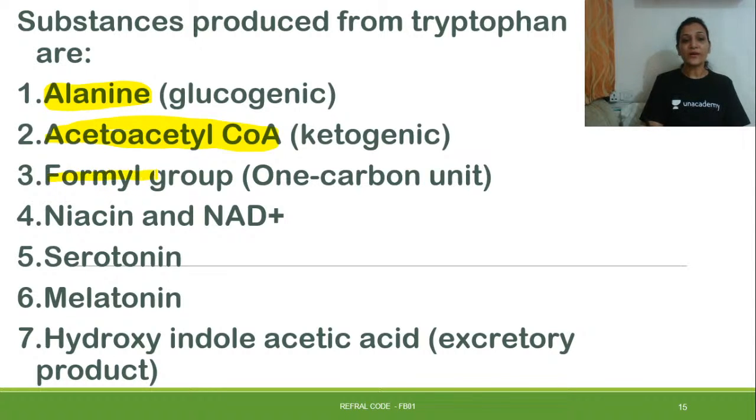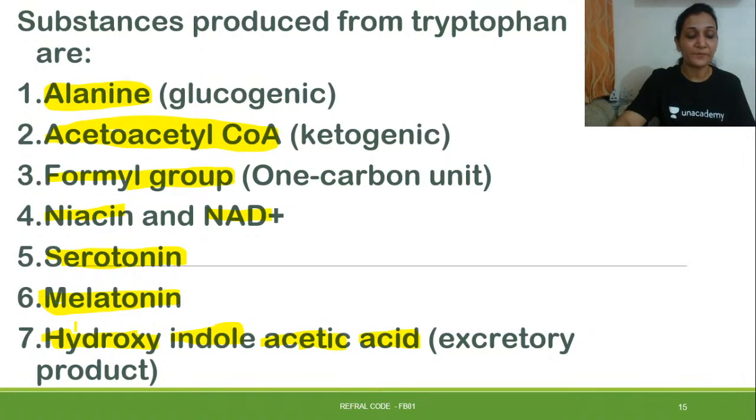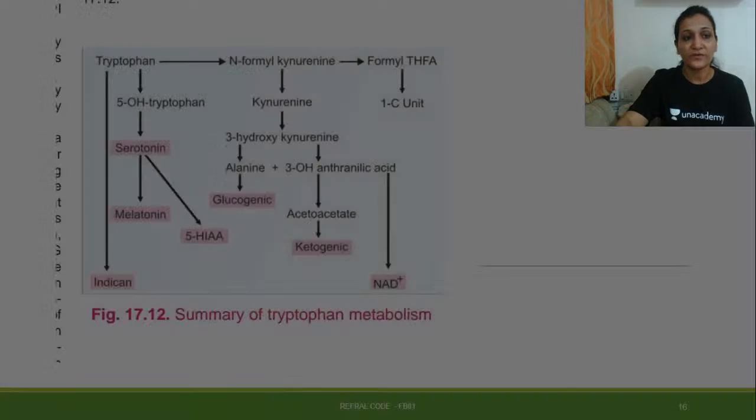Then a formyl group, a one carbon unit, is formed from tryptophan. Niacin and NAD are formed from tryptophan. Serotonin and melatonin are formed with the help of tryptophan. And 5-HIAA, hydroxyindole acetic acid, an excretory product, is also formed with the breakdown of tryptophan. So these are the 7 substances formed from tryptophan. We will take each one individually.